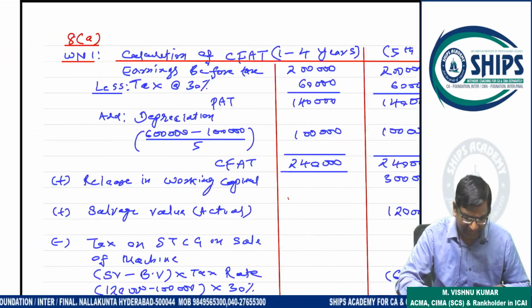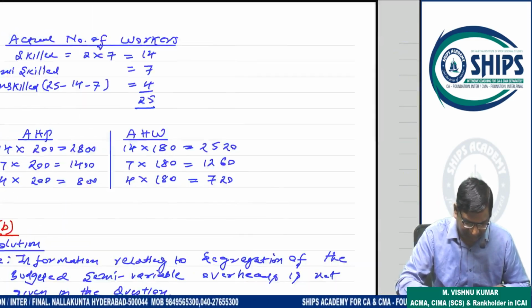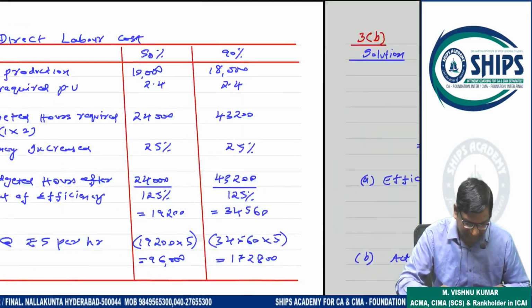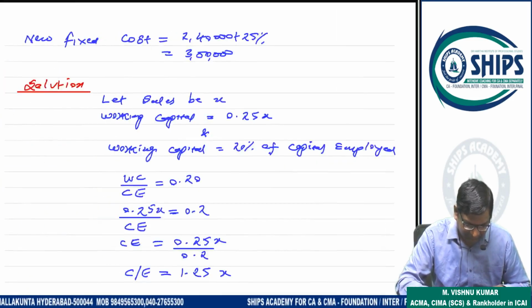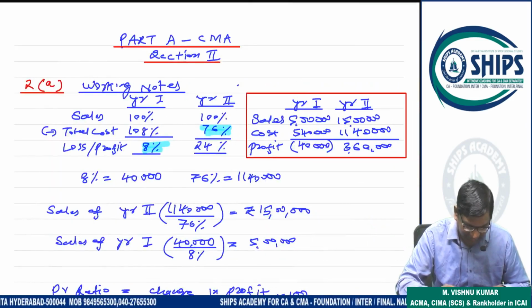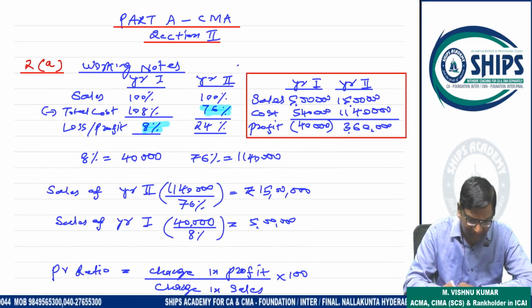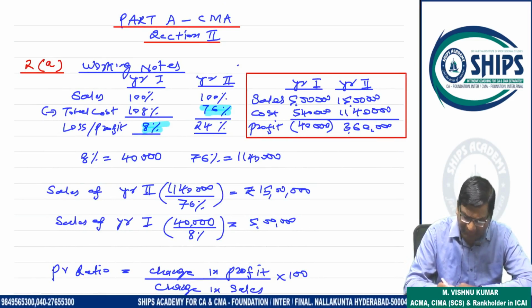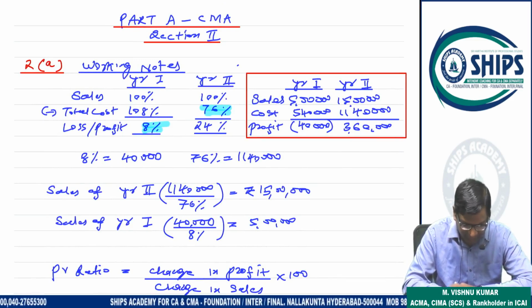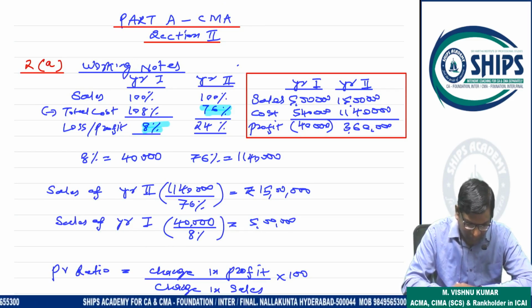I cannot solve this directly on paper, so a clear explanation is required. In year 1 and year 2, sales is X, or you can take 100%. Total cost in year 1 is 108%.